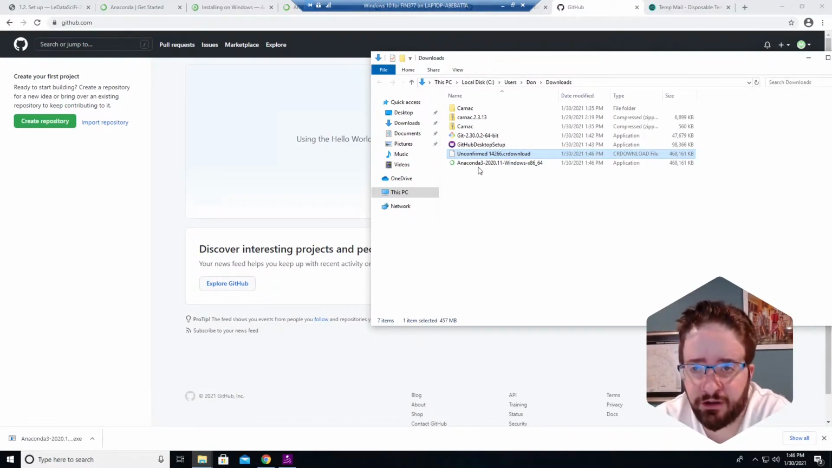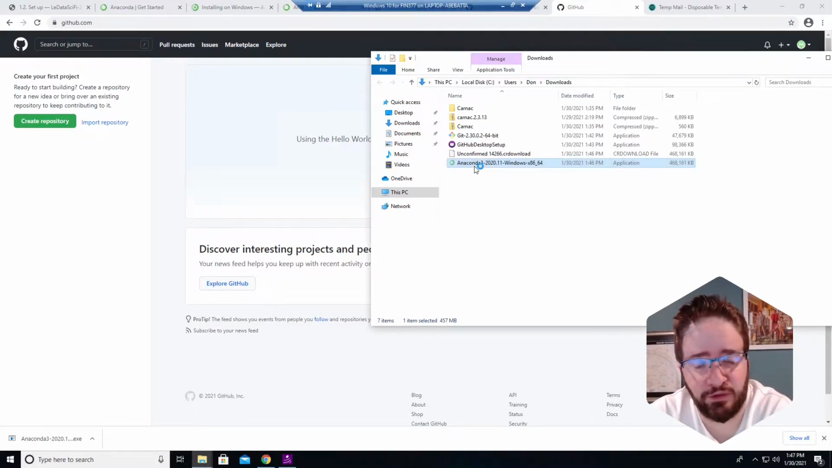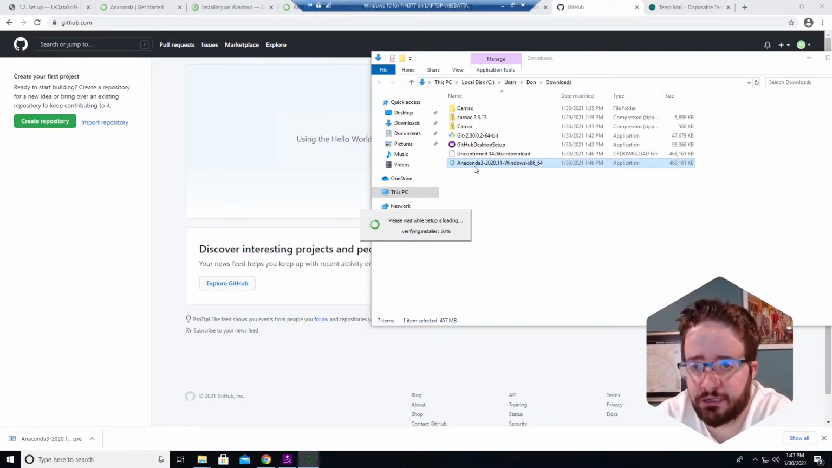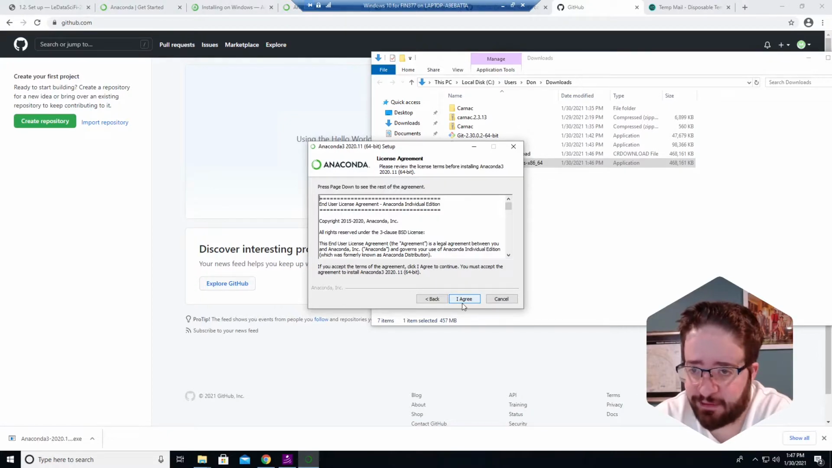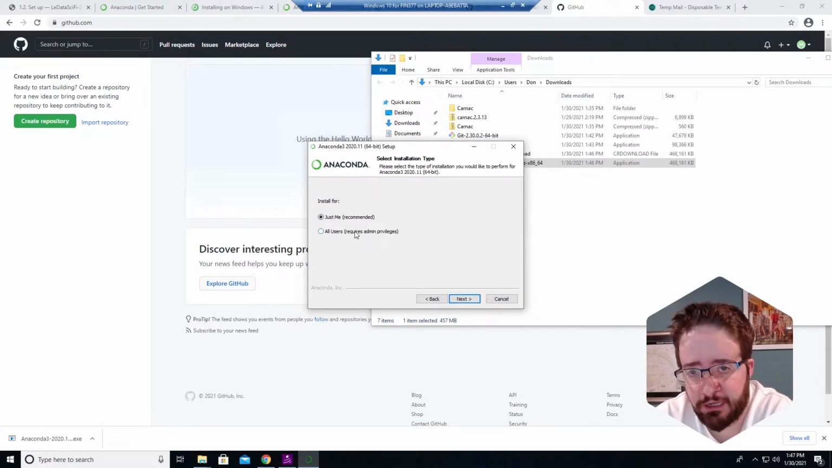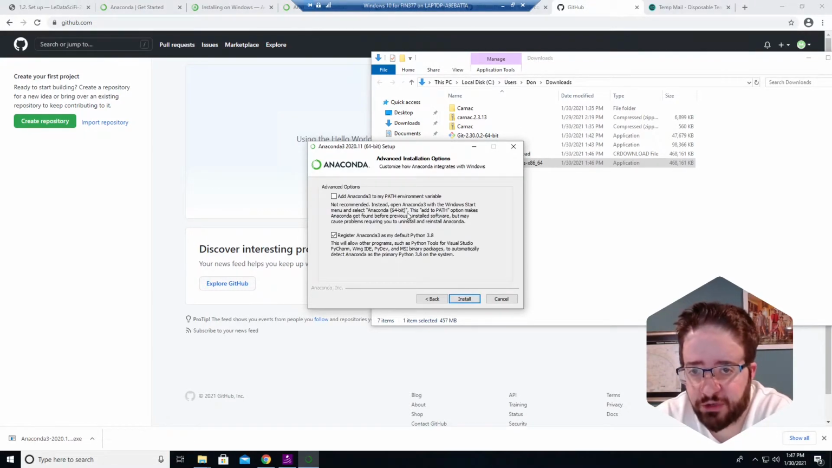Okay, it took a minute or so to download on my computer, but I'm ready to install. So let's do that, and we'll see how long it takes. I'm going to just more or less accept the defaults across the board. Just me is fine. I'll let it go to its default location. I am not going to add it to my path environment variable.